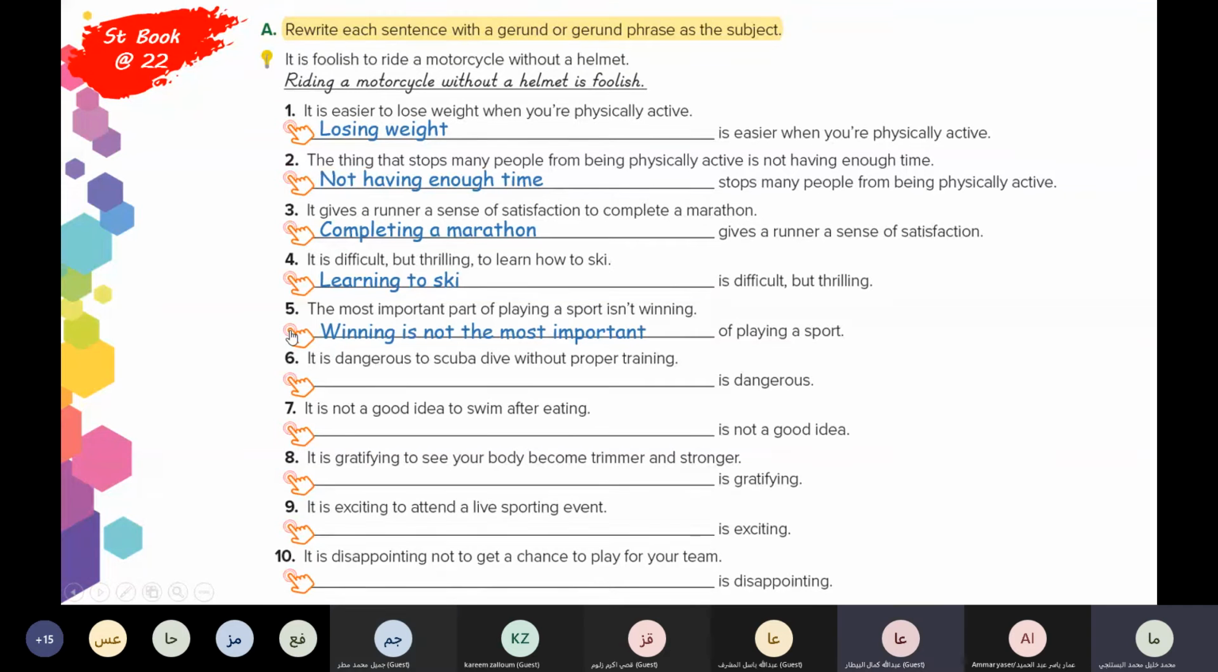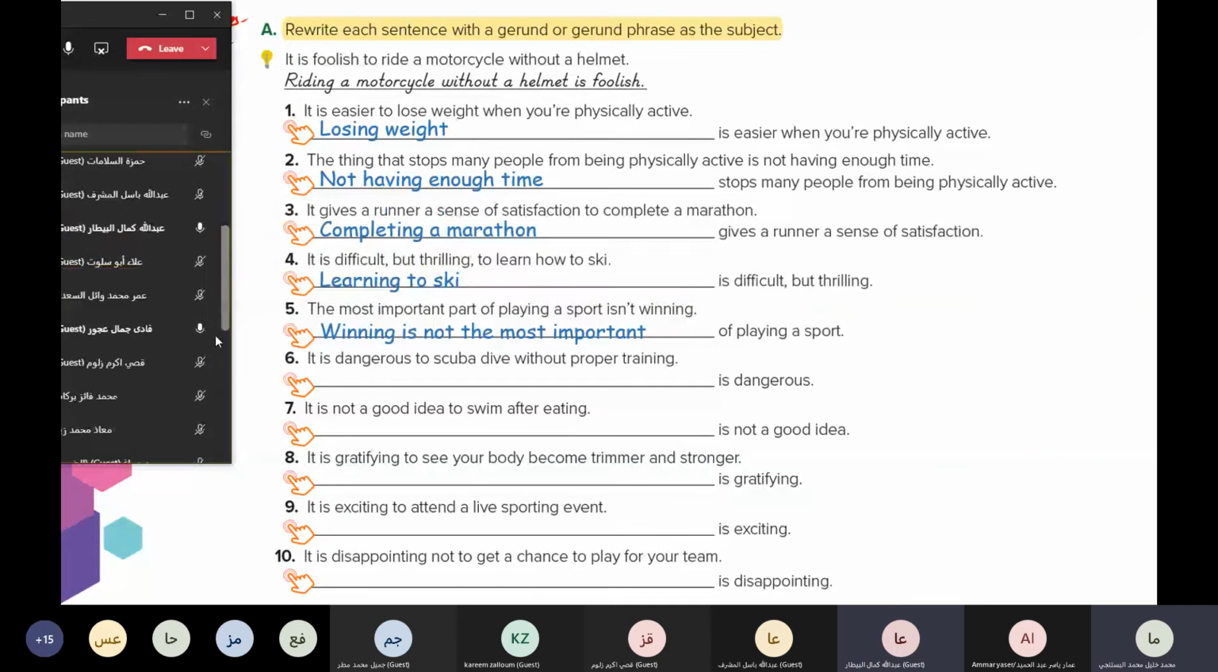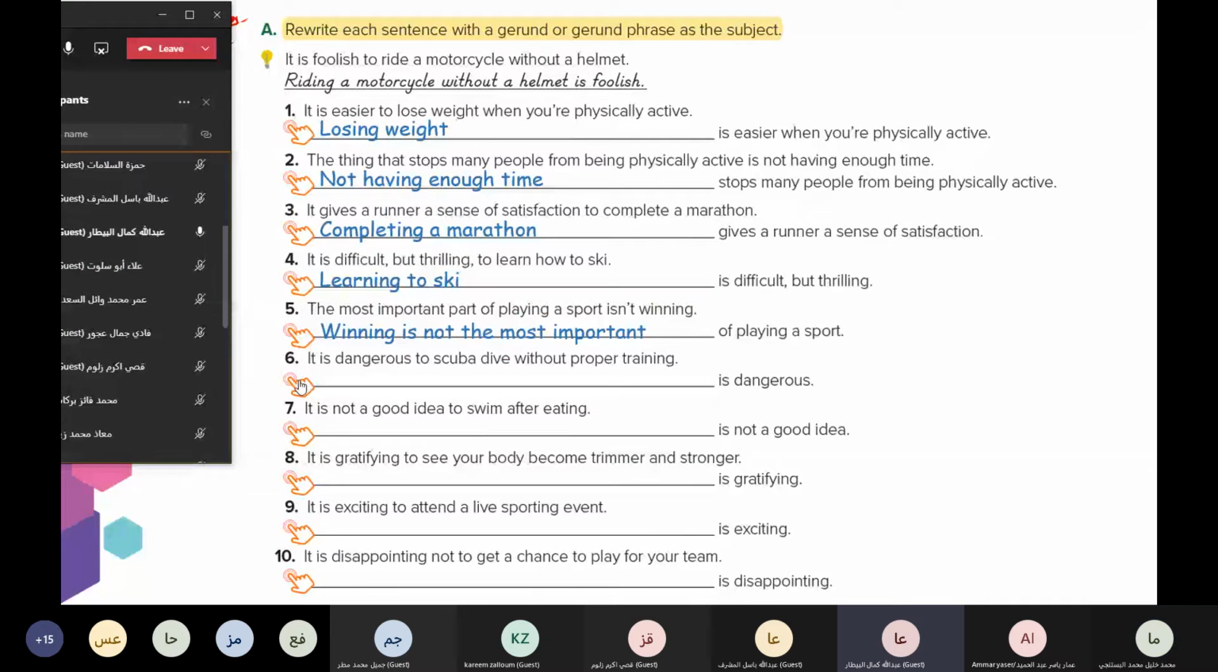Can I answer? Abdullah Al-Bitar. It's dangerous to scuba dive without proper training. Scuba diving without proper training is dangerous. Very good. Scuba diving without proper training is dangerous. Number seven. Can I answer?